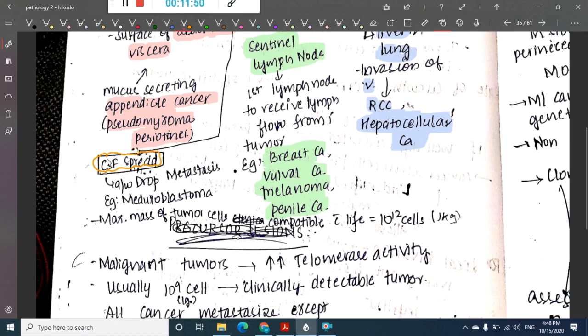After this we also have CSF spread. Where do you see CSF spread? CSF spread is mainly associated with drop metastasis. It is seen in medulloblastoma.